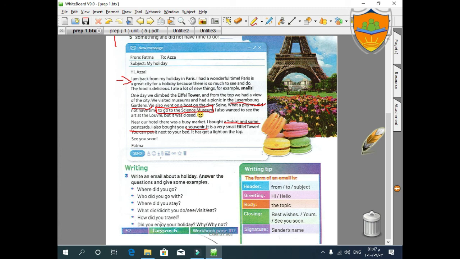Okay. The last exercise is writing. This is homework for you. I hope you can write it all. Thank you, my students, for today. But before I close this meeting, we have a review on page 53, and I want you to answer this review as homework for you and as training on the past simple tense, because it's very, very important. I hope you can answer all these questions on page 53. Thank you so much.